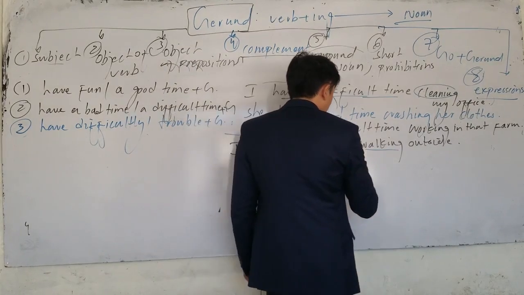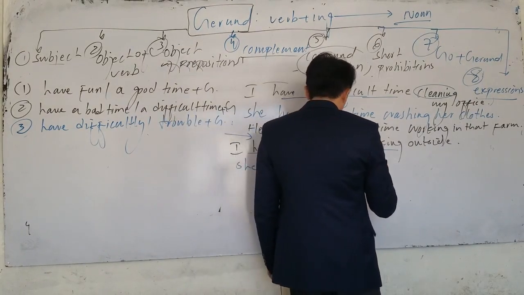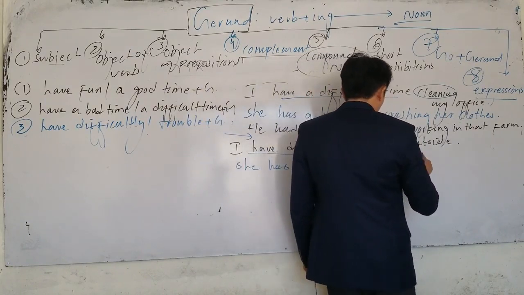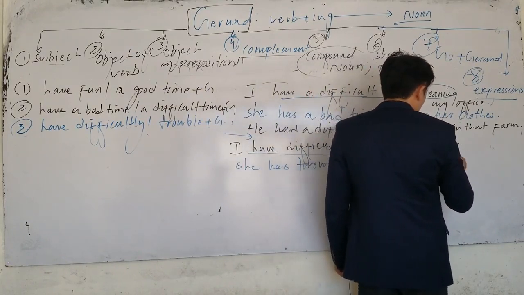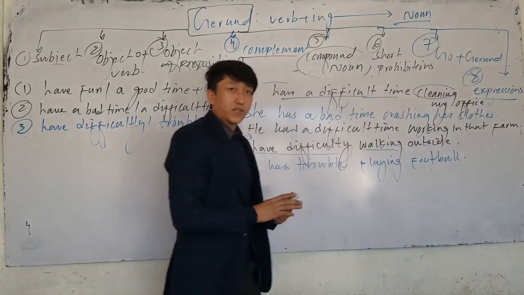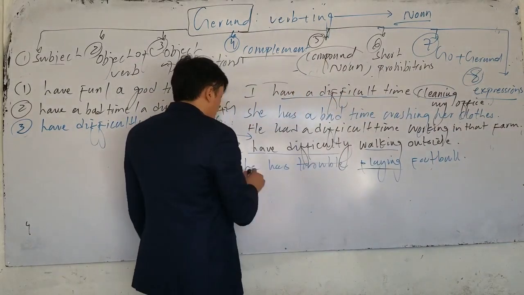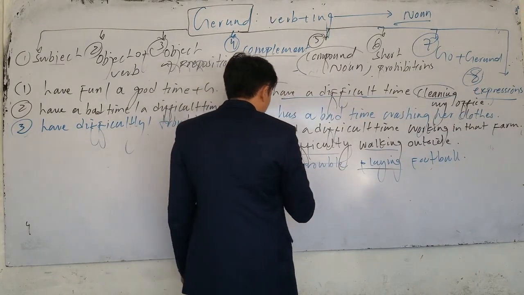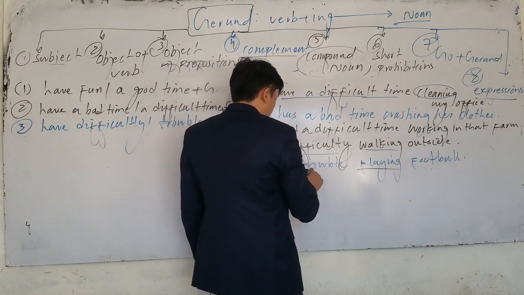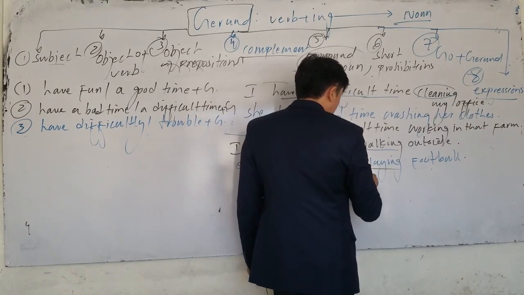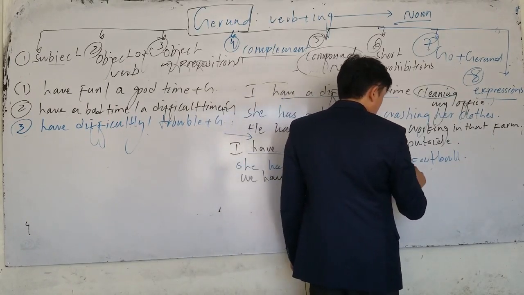Or if I say she has trouble playing football, it means she has a problem and she cannot play. Or we can say we have trouble staying here.